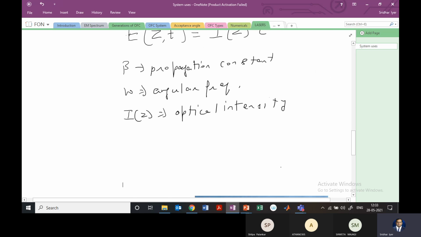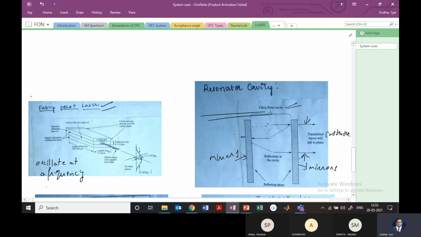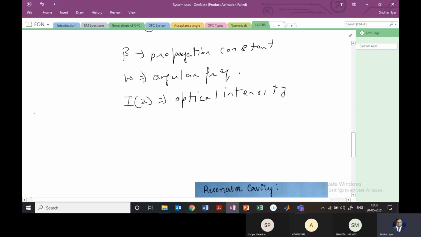So for this Fabry-Perot cavity or resonator, this I of z, the optical intensity, is actually equal to the initial intensity that we have, that is I naught, and then you have e raised to, okay, we are not deriving this equation, we are only using this equation.